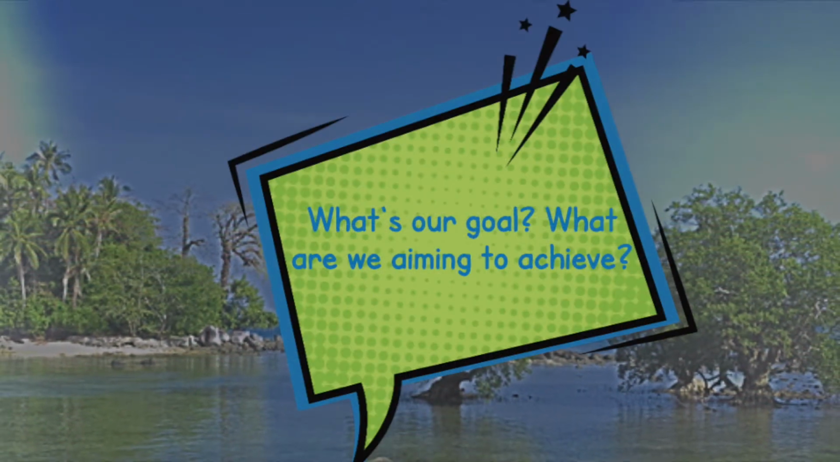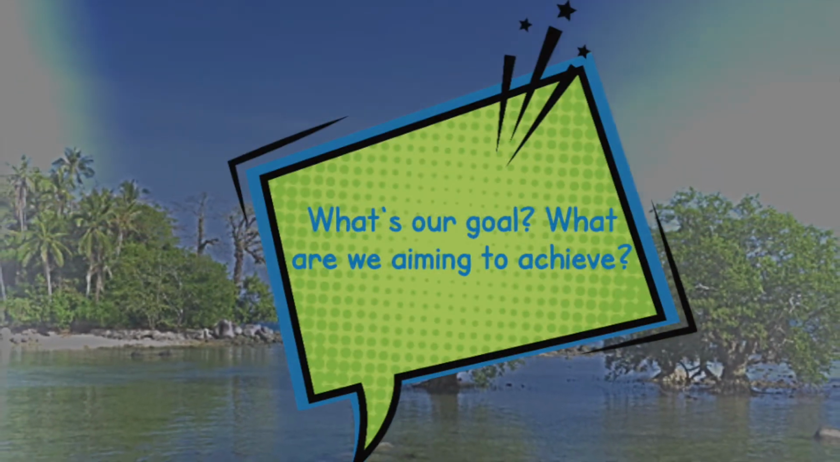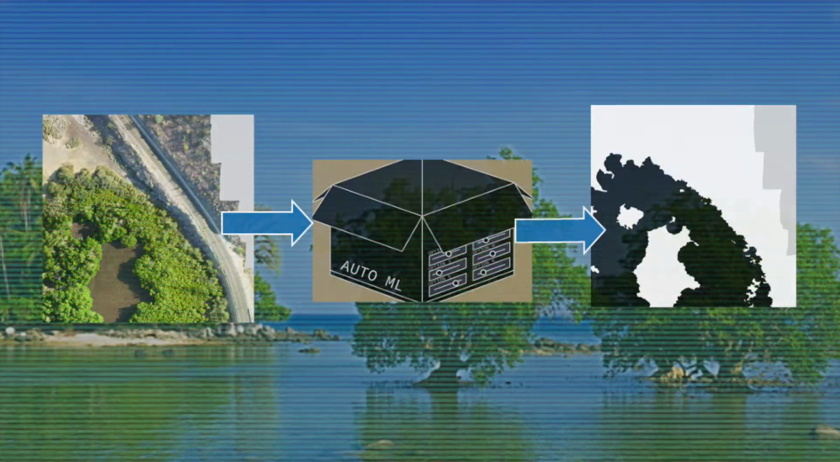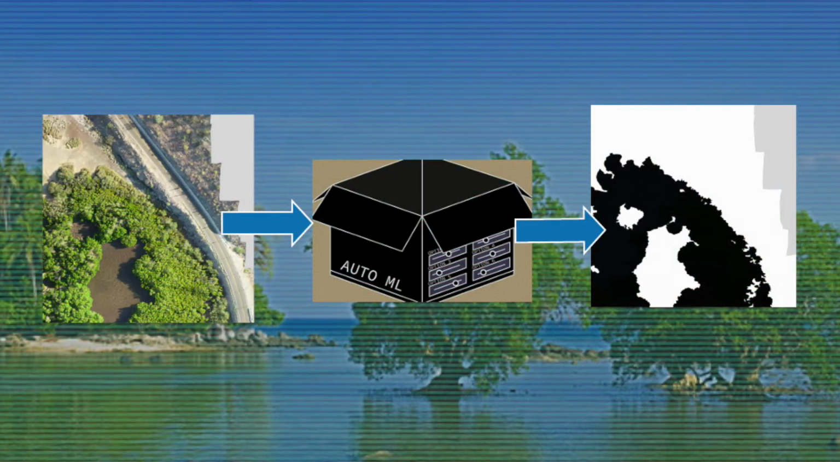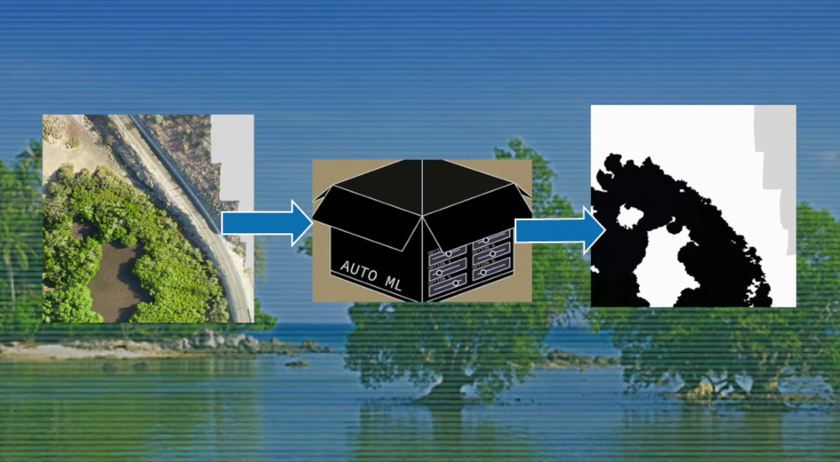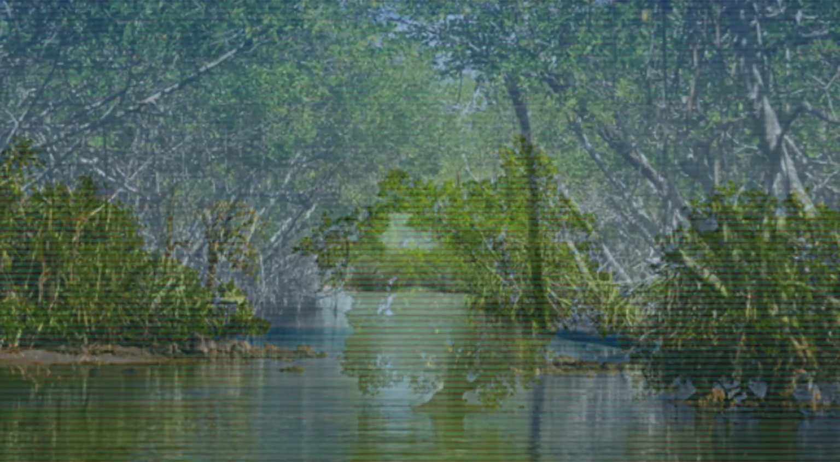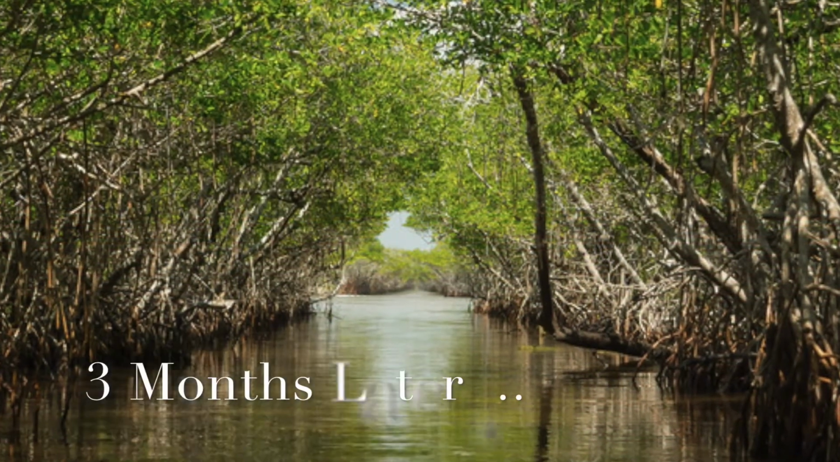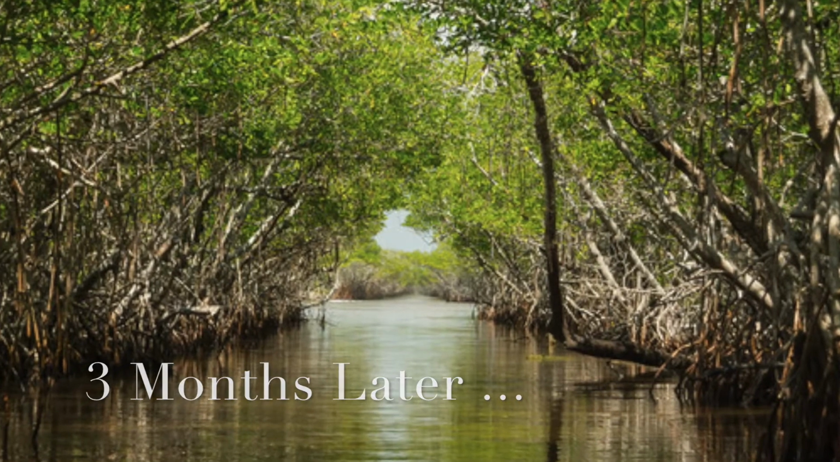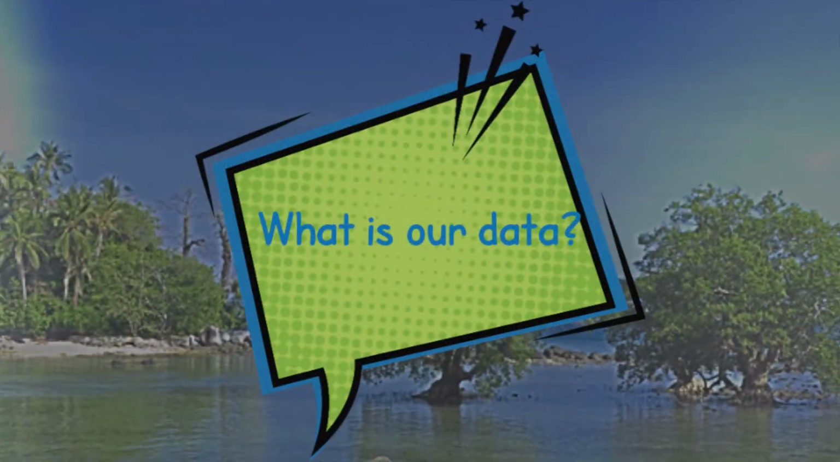So what's our goal? What are we aiming to achieve? Our goal here is to build a semi-supervised machine learning model to classify mangrove pixels in geospatial images. So, let us look at the model, the data, and our results right now. So, Ashlesha, what is our data?